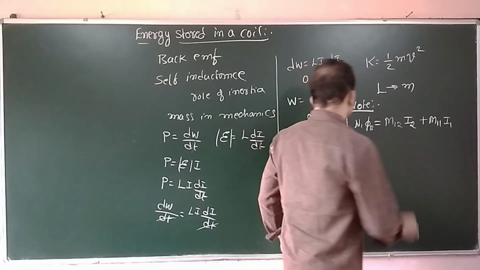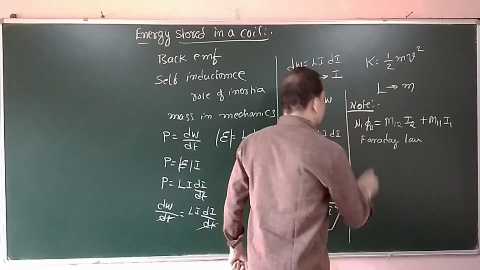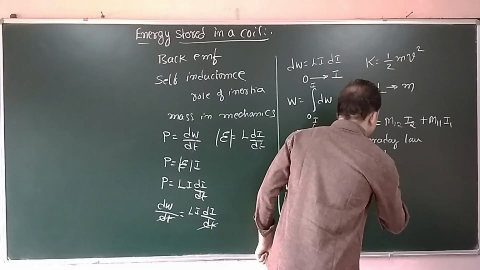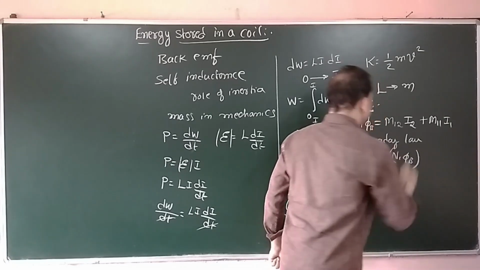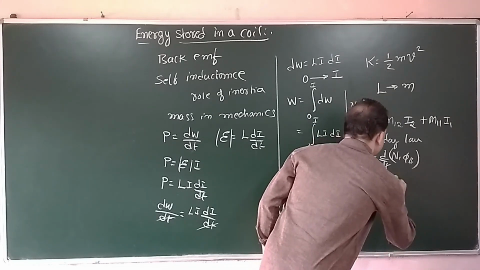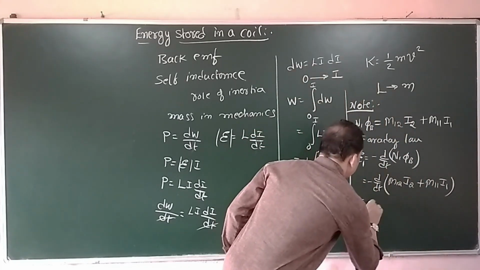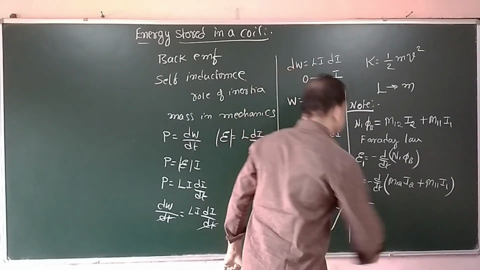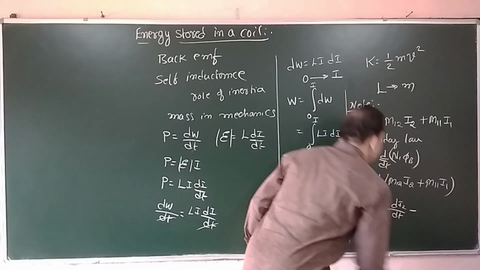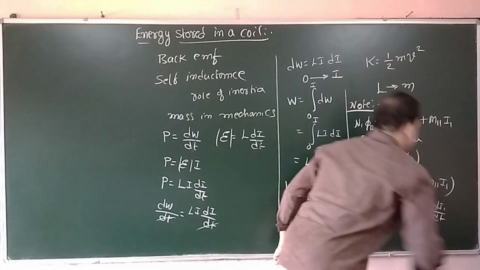That is the concept. Now, according to Faraday's law, the induced EMF in the first coil is equal to minus d by dt of N1 phi B. Substituting the value of N1 phi B from the above expression, I am getting d by dt of M12 I2 plus M11 I1, or the induced EMF in the first coil is equal to M12, mutual inductance, into dI2 by dt minus M11, that is the self inductance, dI1 by dt.